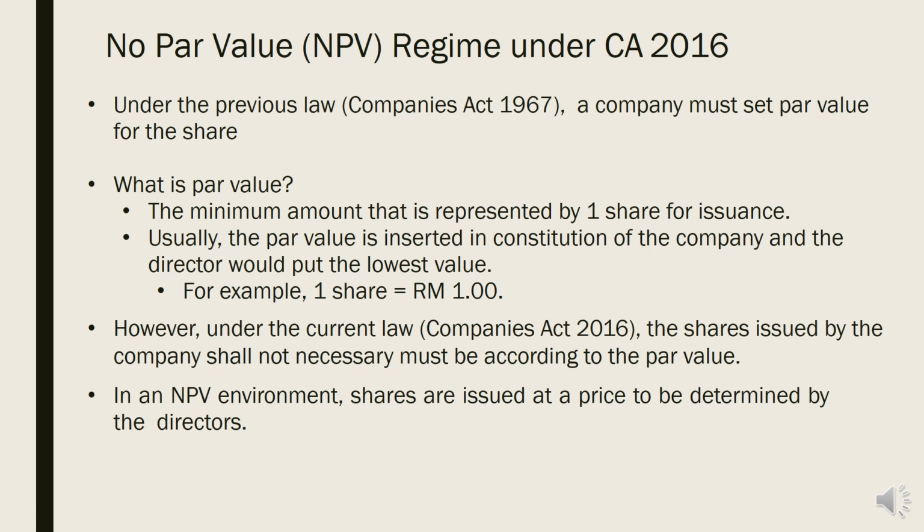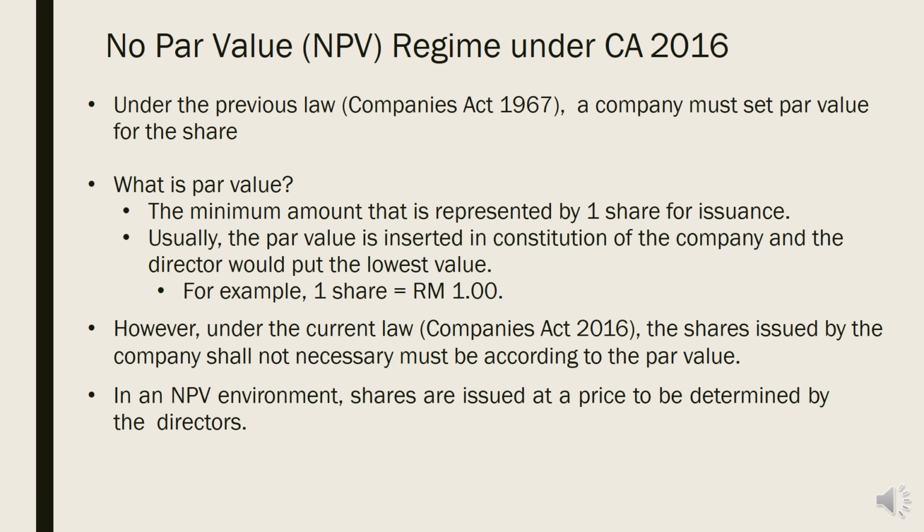Par value basically is the minimum amount that is represented by one share for issuance. Usually the par value is inserted in the constitution of the company and the director would put the lowest value, for example, one share is RM1. Under the amended Companies Act 2016, we don't have this. The shares issued by the company need not be according to the par value.